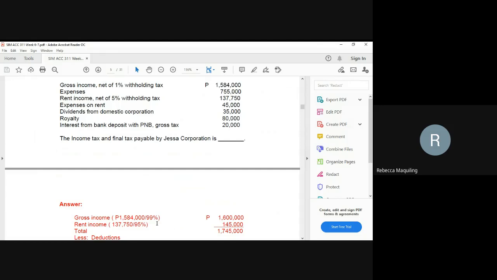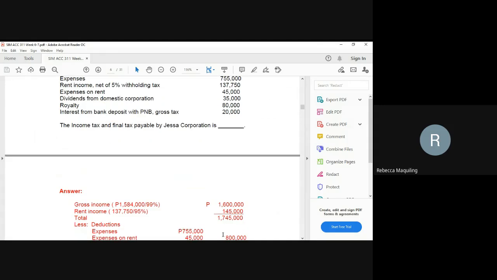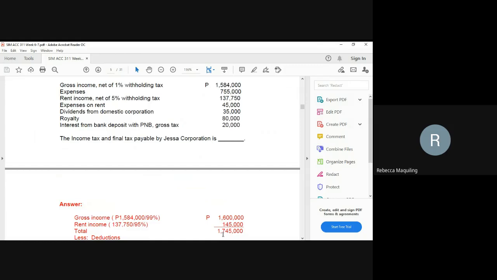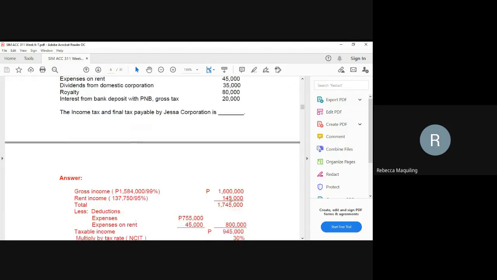Okay? So our rent income is 145,000. So our total gross receipts is 1,745,000. Then before you deduct, our deductions are the expenses from the gross income, 755,000, and expenses on rent, 45,000. So our total deduction is 800,000.